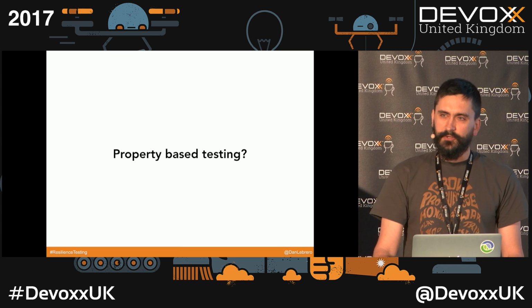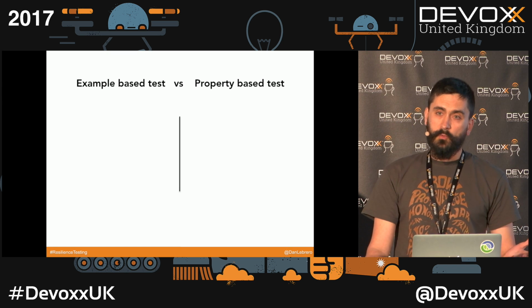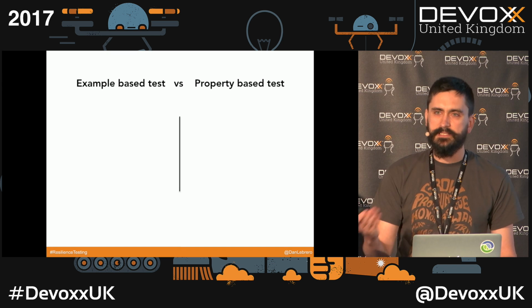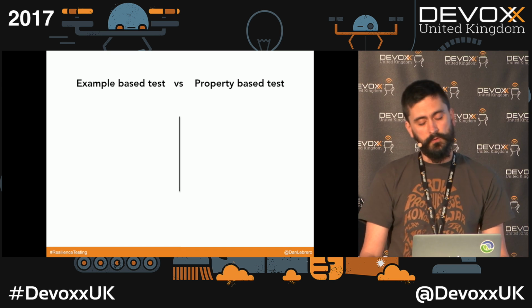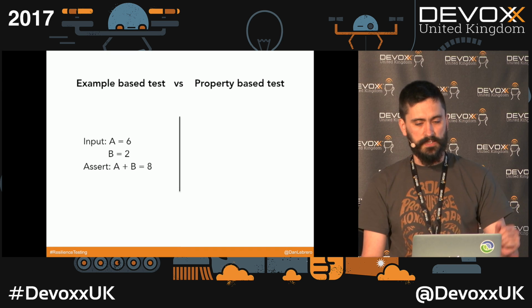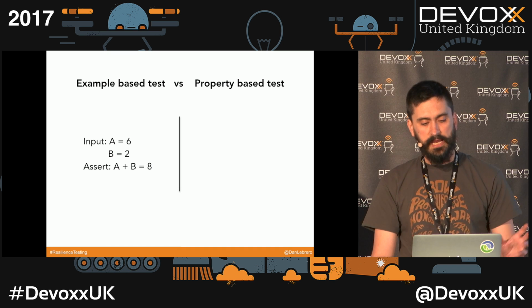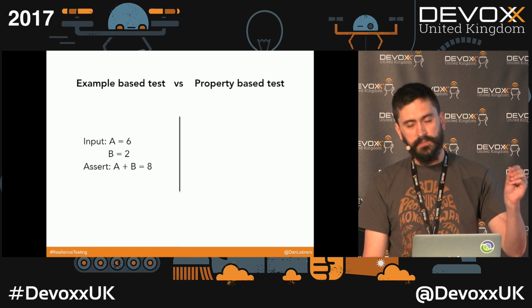Let's say that you write your own plus function, and you now want to test it. In the case of example-based testing, which is the testing that we do every day, your unit testing, what you're used to, what you will do is pick 2 inputs, for example, A equals 6, B equals 2, and then you will assert that A plus B is 8. So you are picking those particular values.